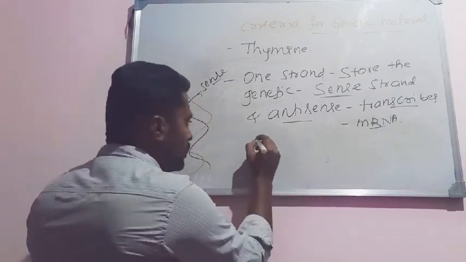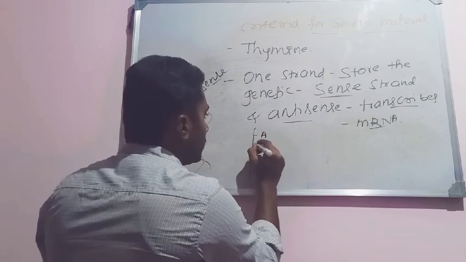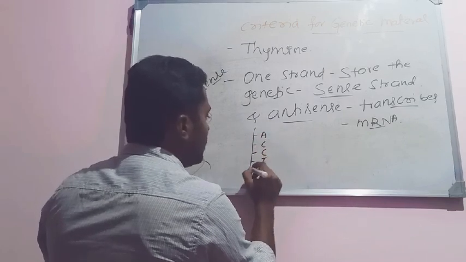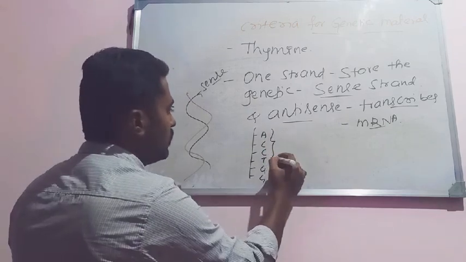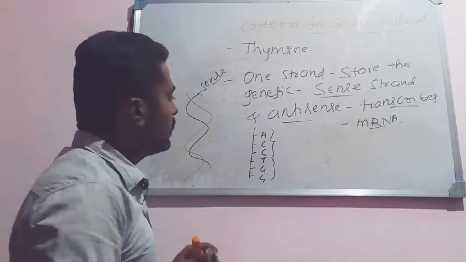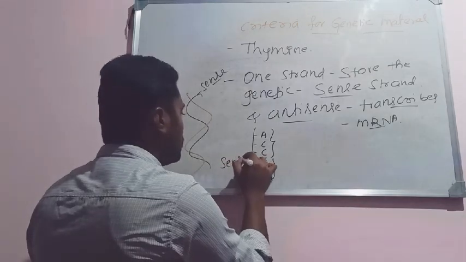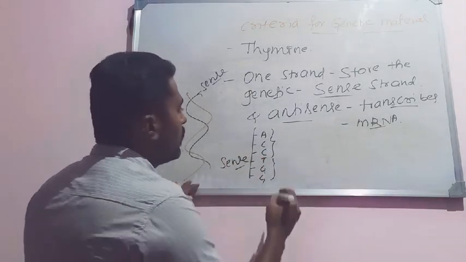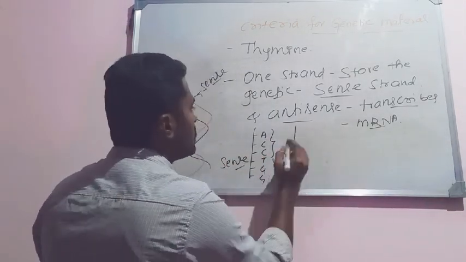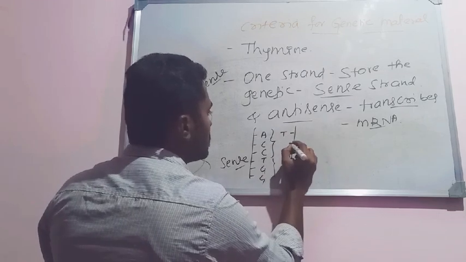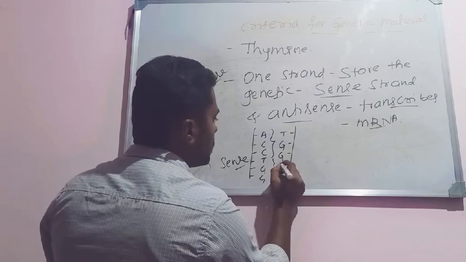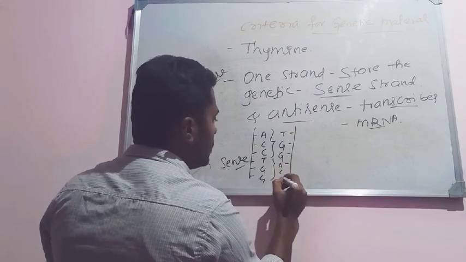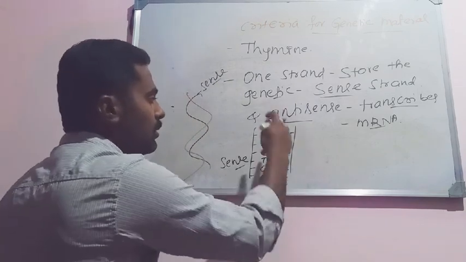Suppose a message is like this on the DNA: A, C, C, T, G, G. There are 6 bases here. Think of this one as the sense strand. The complementary for this: in place of A there will be T, in place of C there will be G, in place of C again G, in place of T there is an A, in place of G there is a C, and again a C. This is the complementary strand.